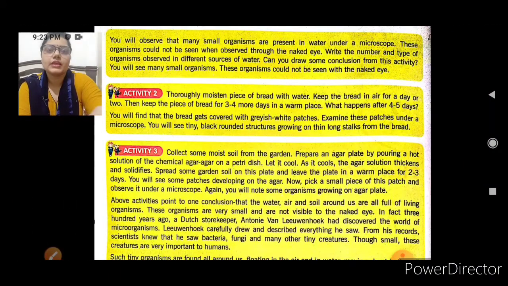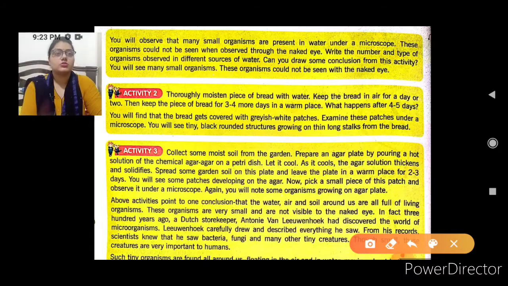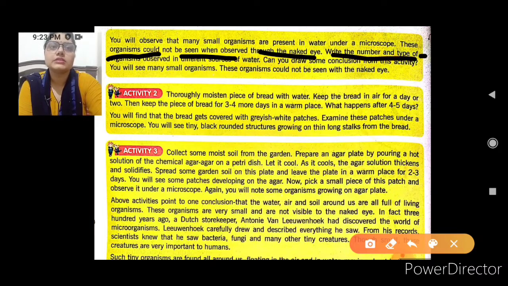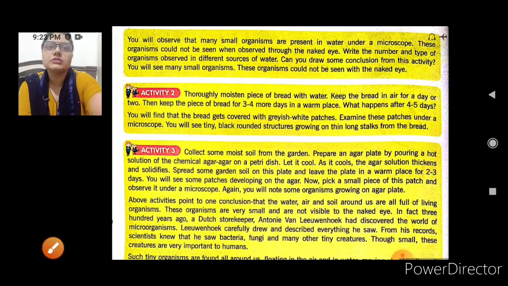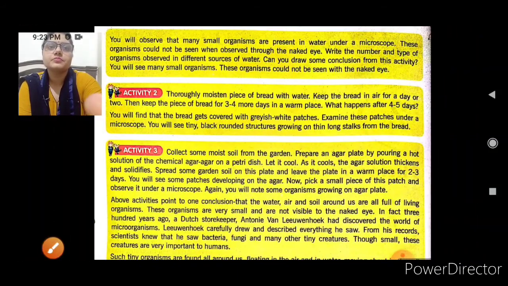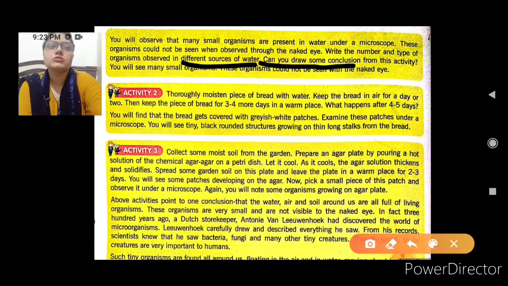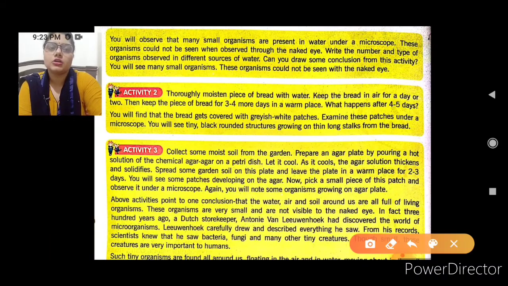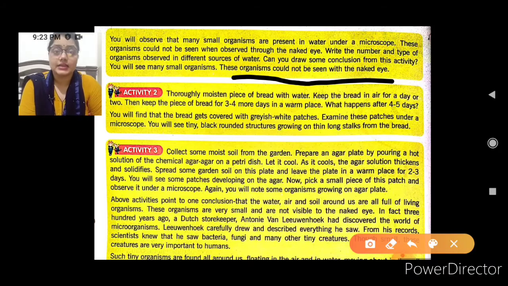Now in this, you will observe that many small organisms are present in the water under the microscope. These organisms could not be seen when observed through the naked eye. Write the number and type of organisms observed in different sources of water. Can you draw some conclusion from this activity? You will see many small organisms, and these could not be seen with the naked eye.